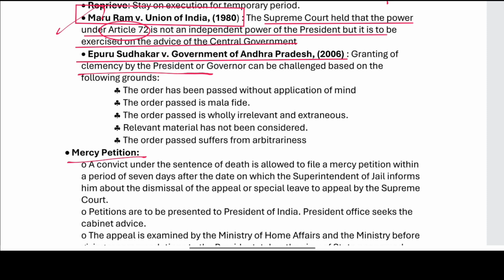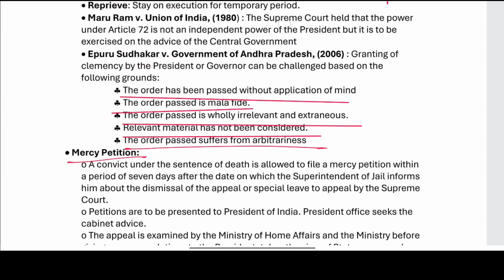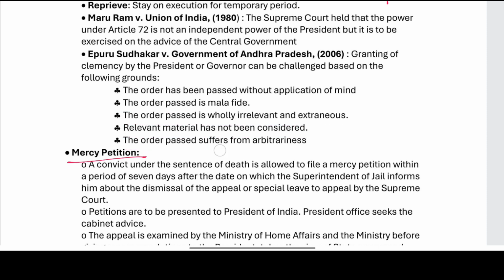Now, Epuru Sudhakar versus Government of Andhra Pradesh, 2006. Granting of clemency by the President or the Governor can be challenged on the following grounds. The order has been passed without application of mind. The order is mala fide. The order is solely irrelevant and extraneous. The relevant material has not been considered. The order passed suffers from arbitrariness. Even this can be challenged on these grounds, as held in Epuru Sudhakar versus State of Andhra Pradesh, 2006.